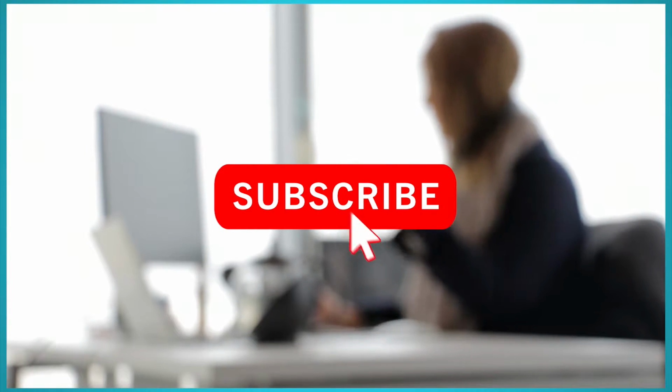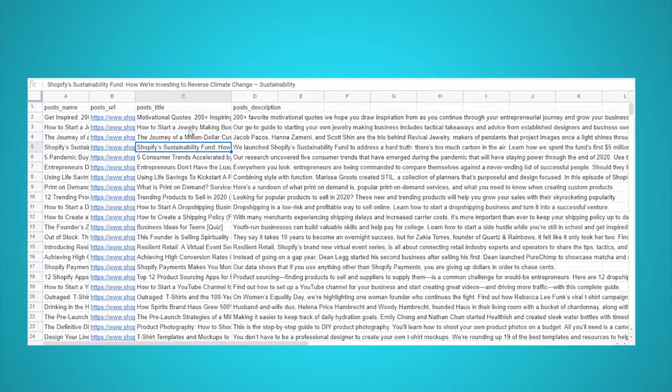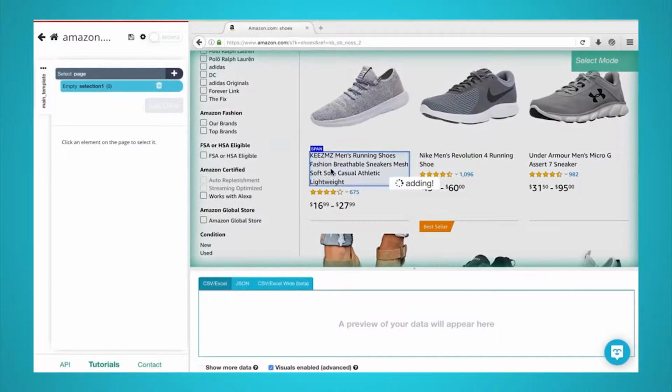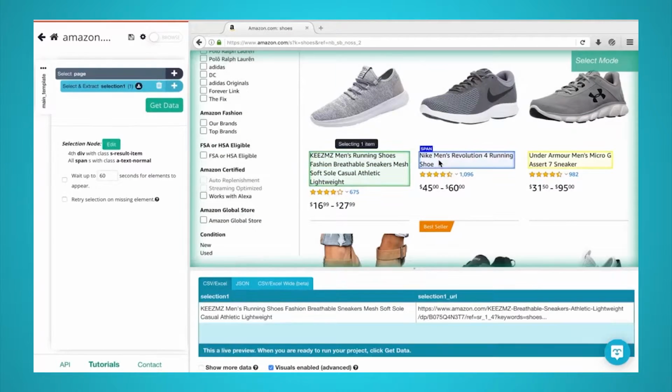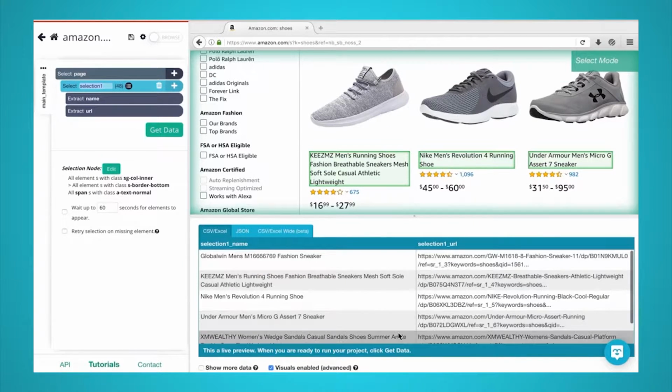We are ParseHub, and today we will go over how to use a web scraper to extract meta titles and descriptions from any website. We will then export these titles and descriptions into a convenient CSV or JSON file. To complete this project, we will use ParseHub, a free and powerful web scraper that can work with any website. You can download it for free through the link in the description or at parsehub.com.